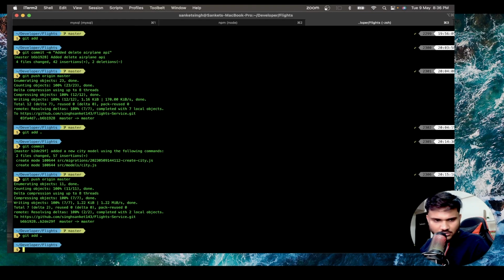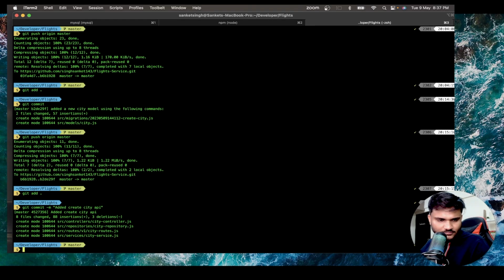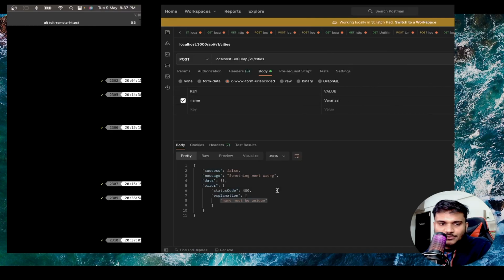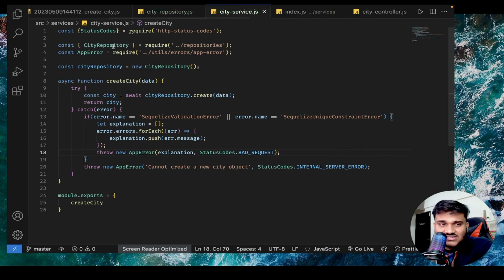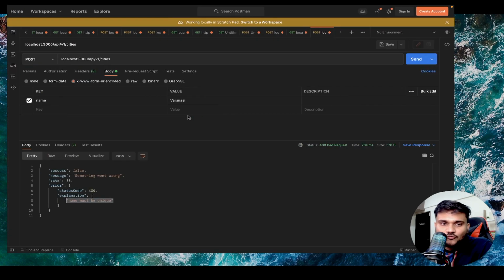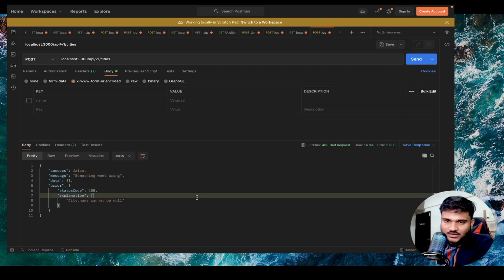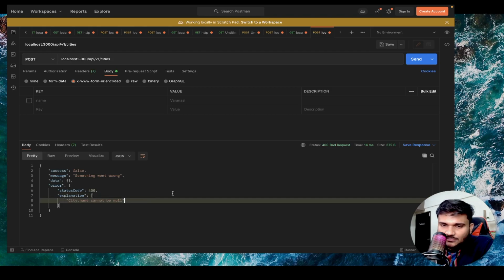Git add all, git commit -m, added create city API, hit push. Okay. Before we actually move forward, one thing is still left, that is request validation. What if somebody doesn't even give a name? We are already handling it, you can see our backend code in the service layer is pretty robust. It says city.name cannot be null, and it says 400 bad request, right?